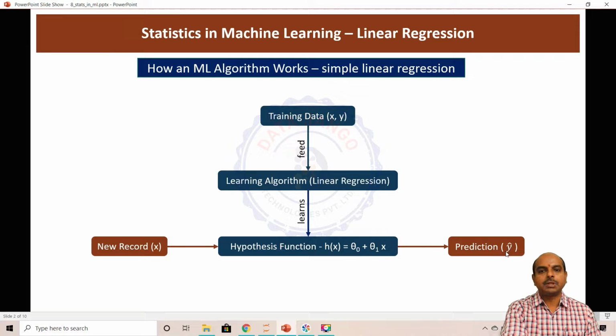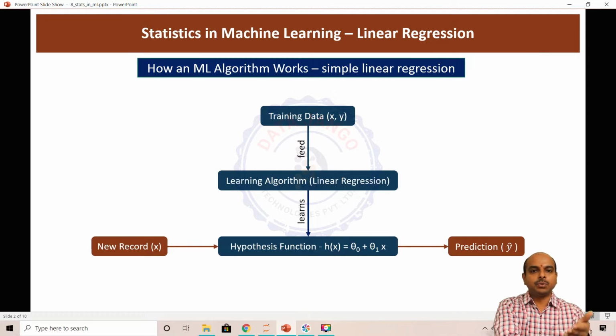Y cap. So let us take our example data set and feed it into a real machine learning algorithm, linear regression, and see how exactly it is learning and what it learned.